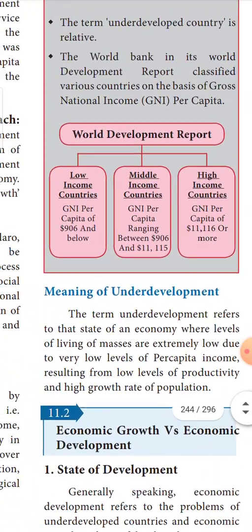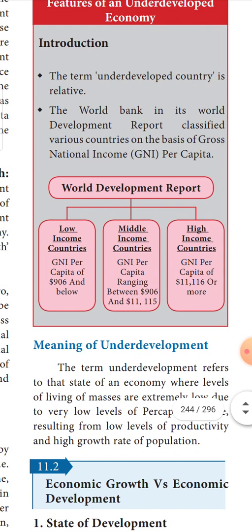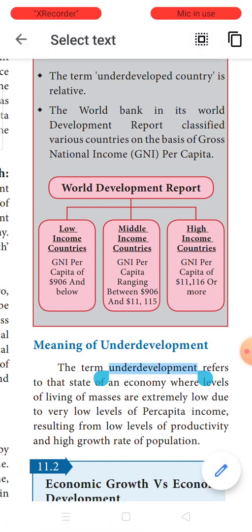Next, the same thing is given in the pink color box also. The World Development Report says that for low income countries the per capita income will be $906 and below, and the gross national income per capita, if it is middle income countries, will range between 906 and 11,115.